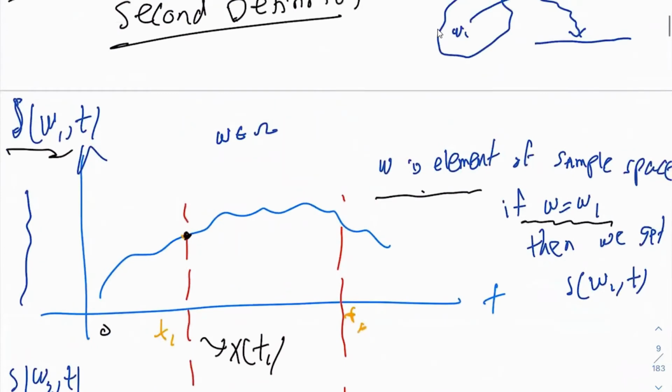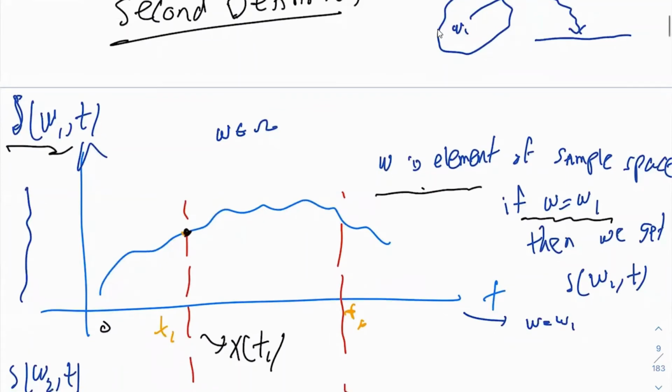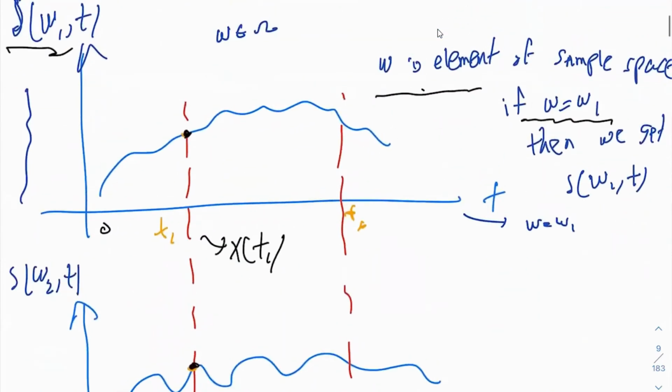So if you let omega be omega 1, for example, if you fix omega, you get a realization. You get a deterministic curve, right? So if you let omega equal to omega 1, you get this time domain signal. You can also think of it like that. In electrical engineering it is usually known as a time domain signal. In mathematics, you call it a deterministic function of time. So there is no randomness about this. If you fix omega, you get a time domain signal, a deterministic realization.